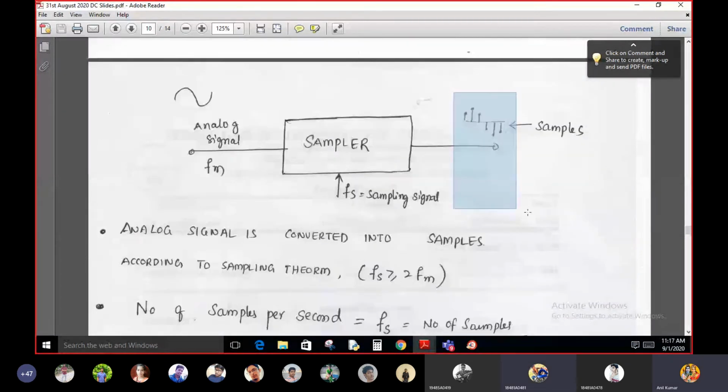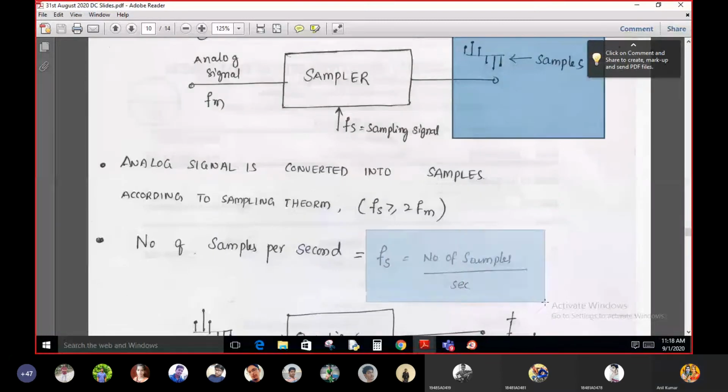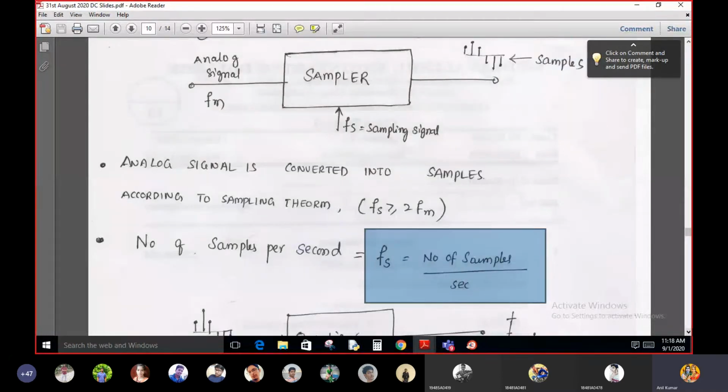I'm asking how many samples are generated at the output of the sampler? That is Fs. Fs is the number of samples generated at the output of the sampler per 1 second.